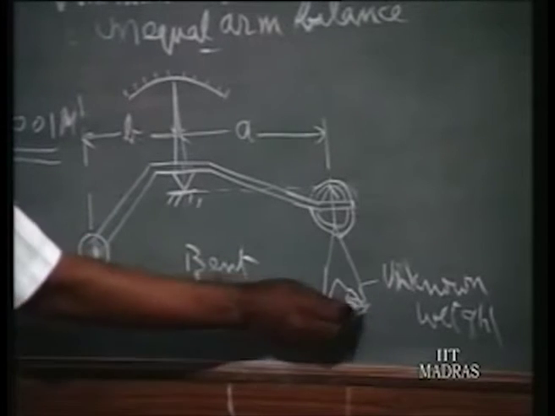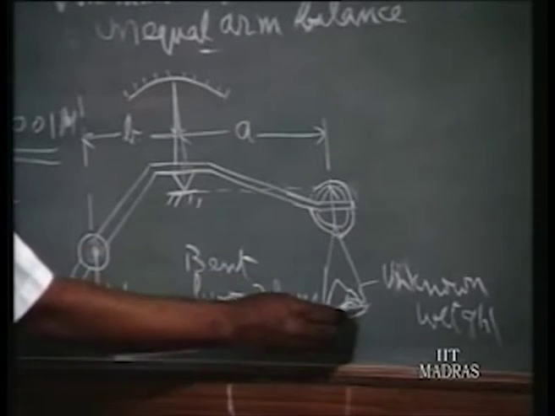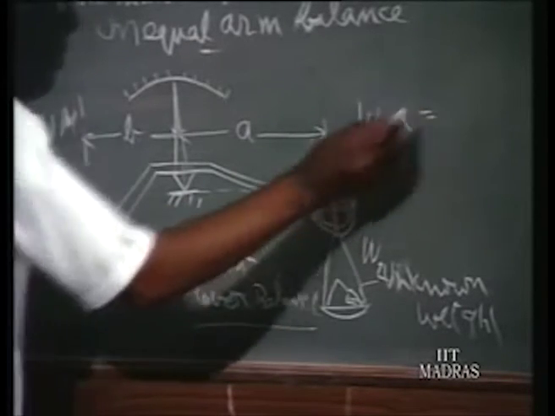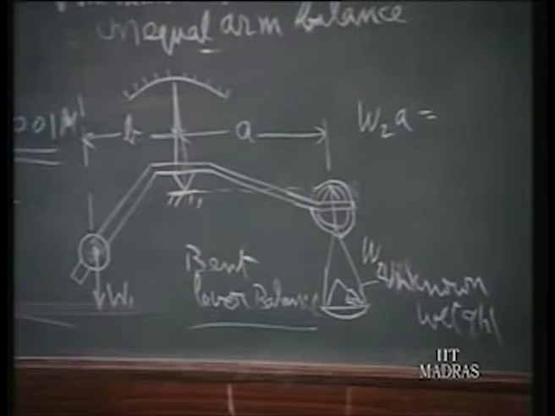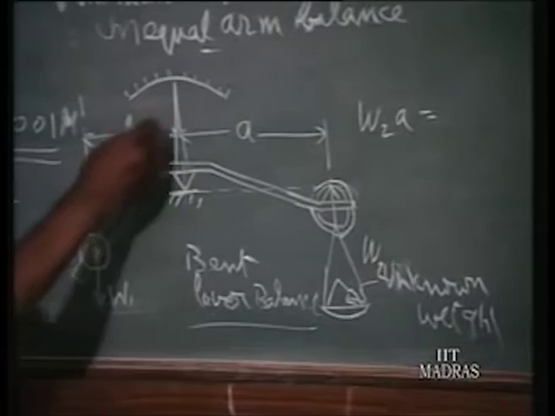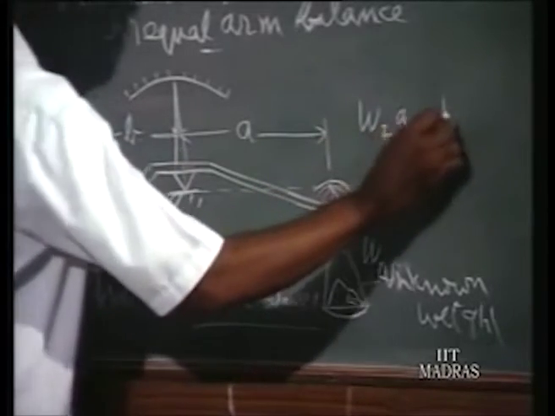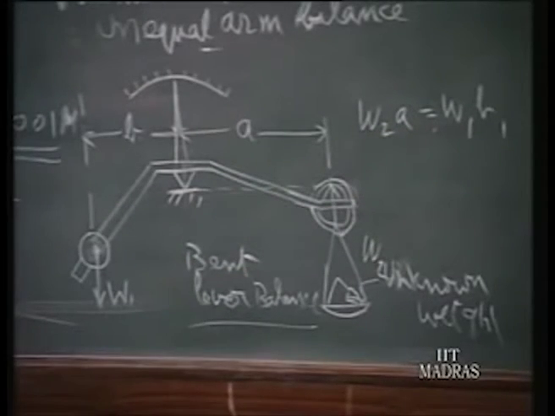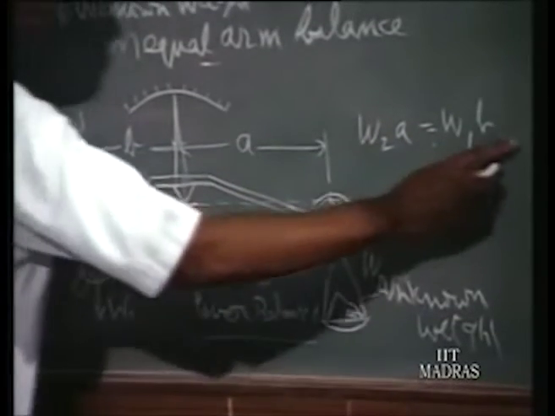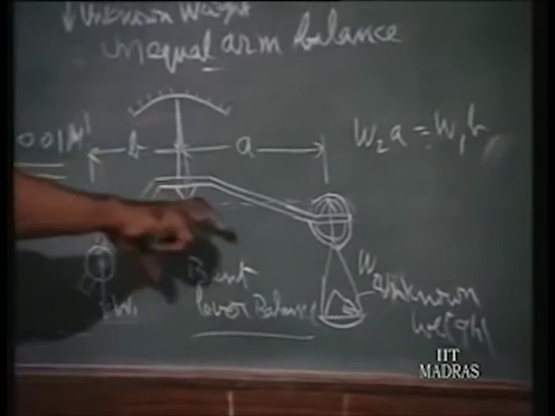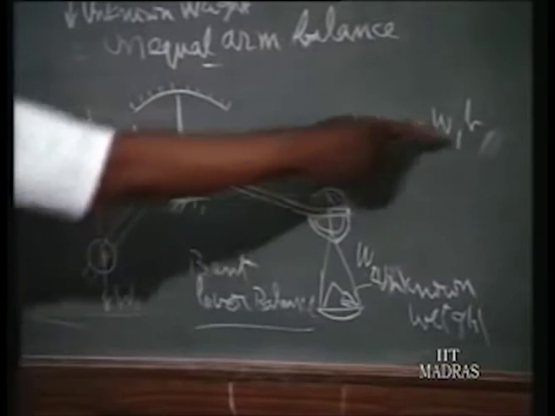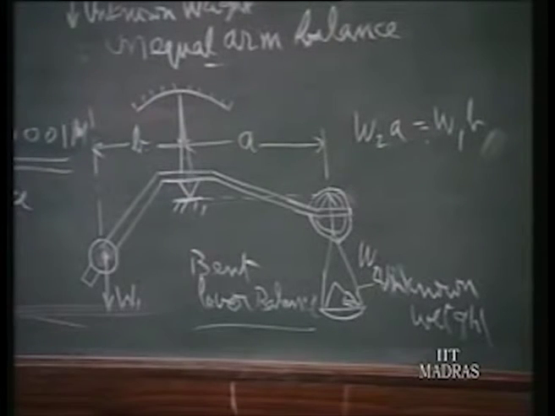So the moment we put the unknown weight here, if you call it W2, W2 into A is the moment, because essentially in all these lever principles we are comparing moments. So it will deflect until the distance B is such that W2 into A is equal to W1 into B1. As it tilts, B is increasing, and it will increase until this relation is realized.